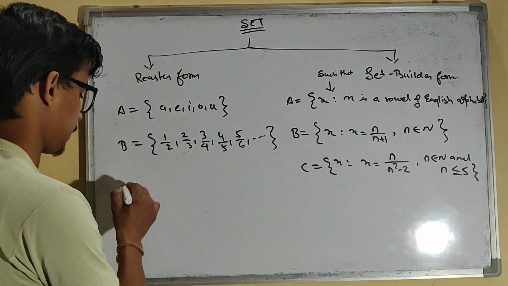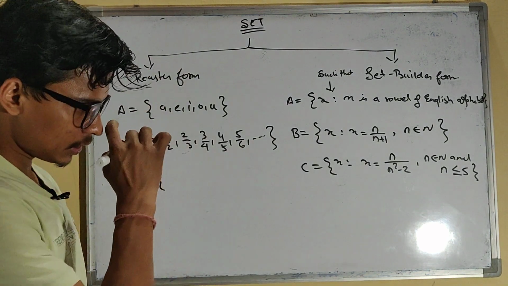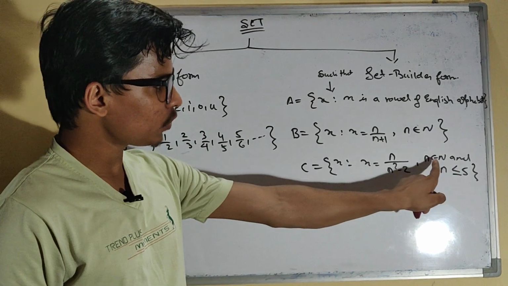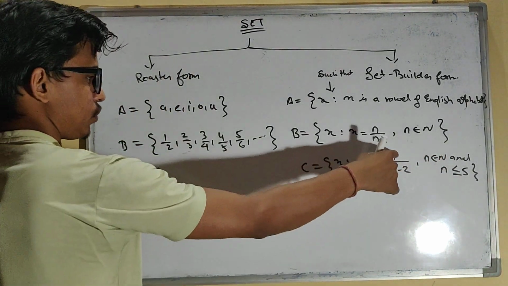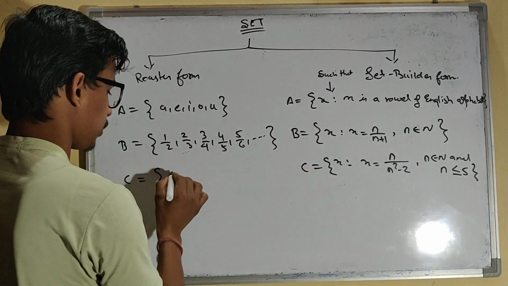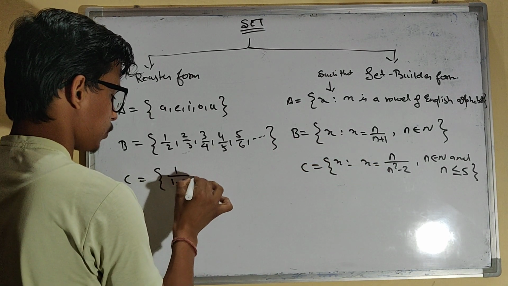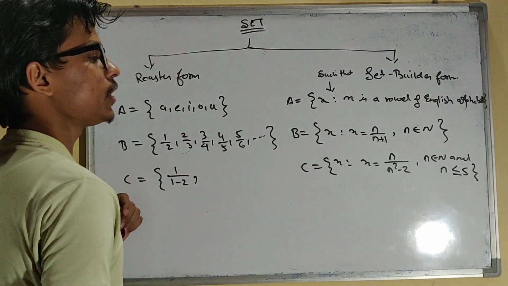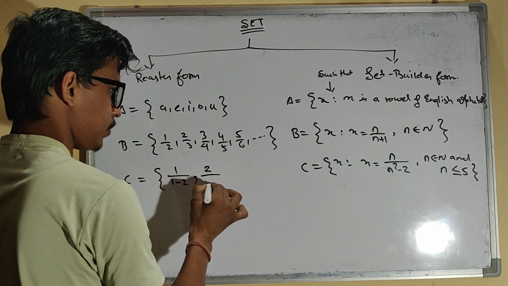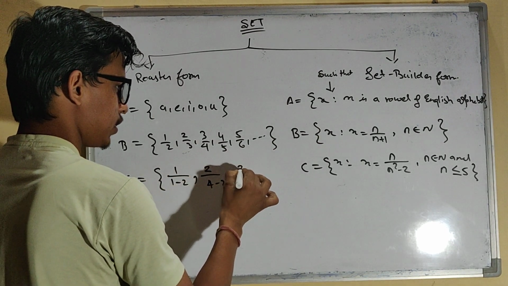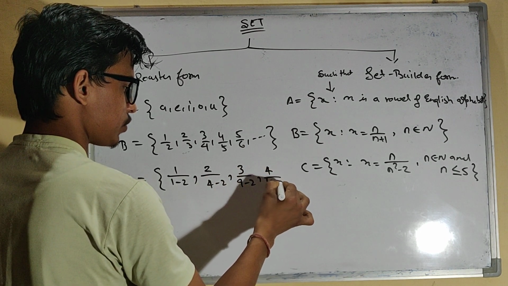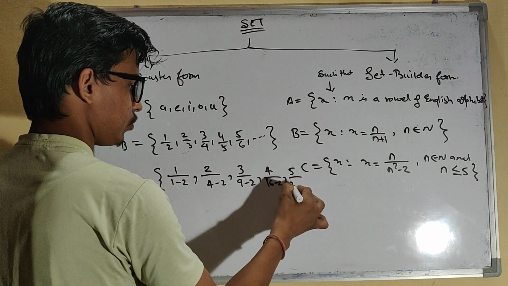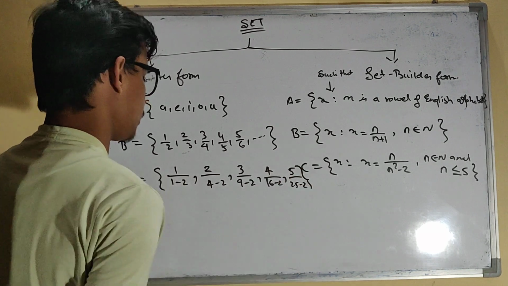So what is C? n belongs to the natural numbers, so I can start from 1. Substituting n = 1, I get 1/(1 − 2). For n = 2, it is 2/(4 − 2), then 3/(9 − 2), 4/(16 − 2), 5/(25 − 2).